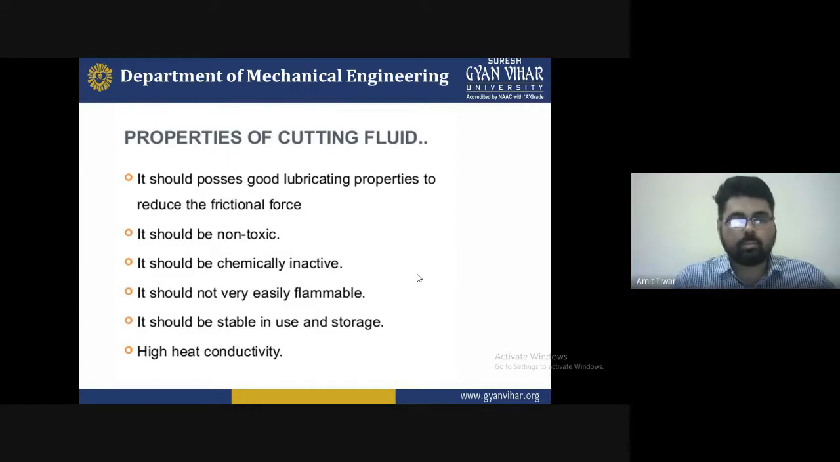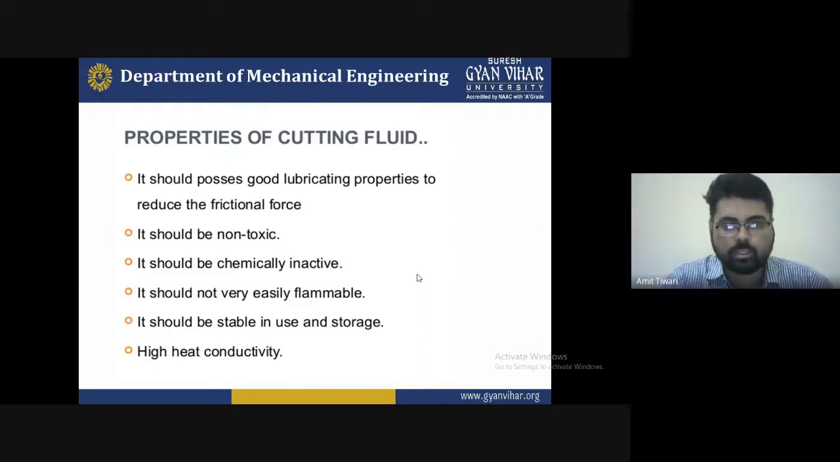Second, it should be chemically inactive. That means the lubricant must suit the particular material; if you are using steel, the lubricant required after cutting is different for different types of steel. Next, it should not be easily flammable. So obviously it should not be easily flammable in the case of a tool or cutting fluid.